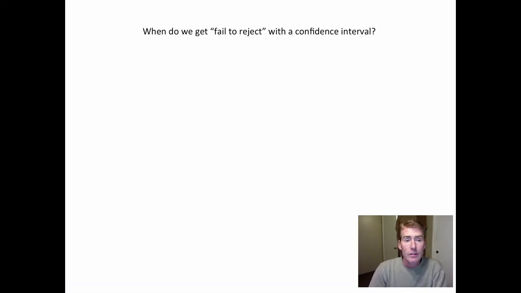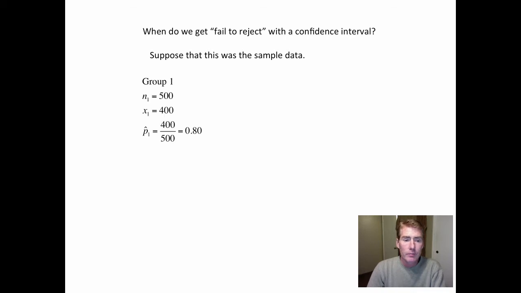All right, the last part is, with a confidence interval, how do you get something like fail to reject? When we do hypothesis testing, if the test statistic does not land in the tail part, we say fail to reject, we didn't prove anything. But what would that look like with a confidence interval? All right, here's some data that I just made up.